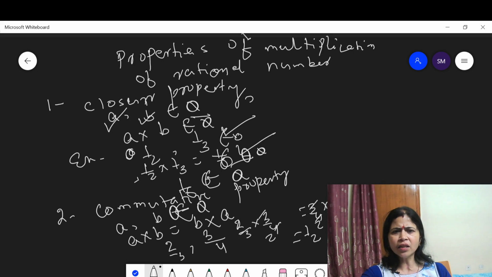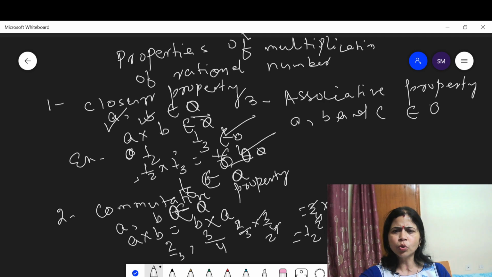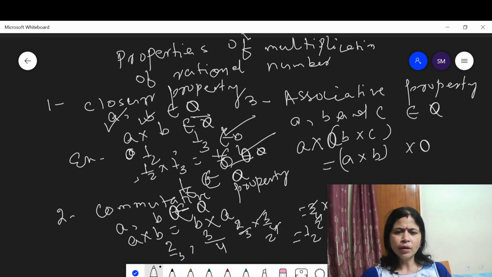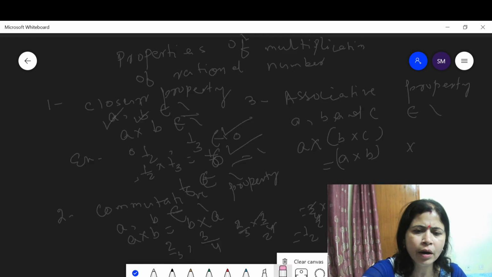Now please recall the third property, the associative property. What is the associative property? The associative property says that suppose A, B, and C are three rational numbers belonging to Q, then A into B into C is equal to A into B into C, however grouped.